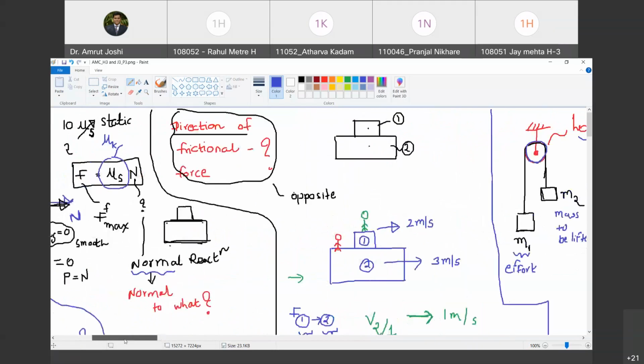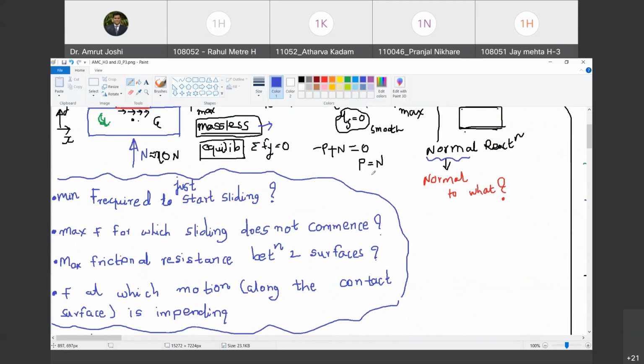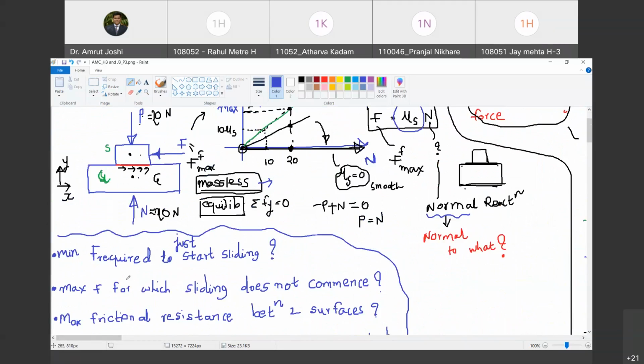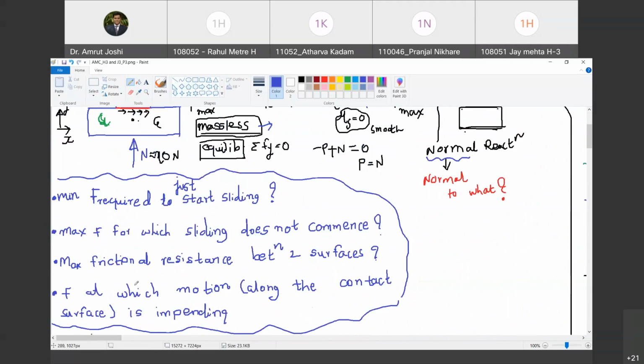Meanwhile, let us revisit the earlier example. I did not explain these terms. जरा देखो यही example में: minimum F required to just start sliding; maximum F for which the sliding does not commence; maximum frictional resistance between the two surfaces; and F at which the motion along the contact surface is impending. All these values of F are one and the same. ये सारे descriptions हैं. When the frictional resistance has reached its capacity, we describe it by any one of these descriptors.